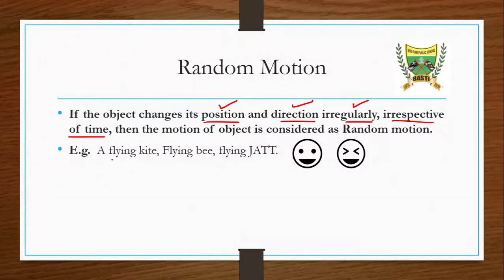For example, a flying kite, or a bee flying in a garden, we cannot predict where it will go now. And Flying Jet, this is the name of a movie. In this movie the hero is a superhero and he is flying, so Flying Jet also has a random motion. Okay, so these kinds of motions we have studied.